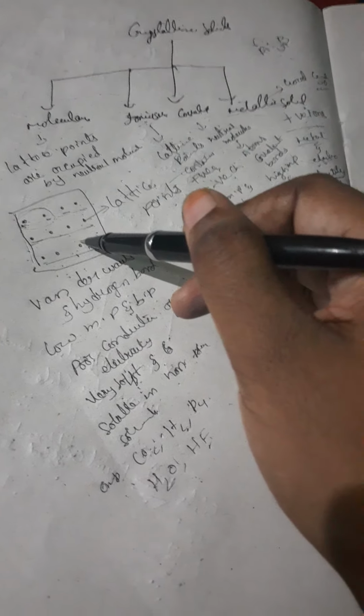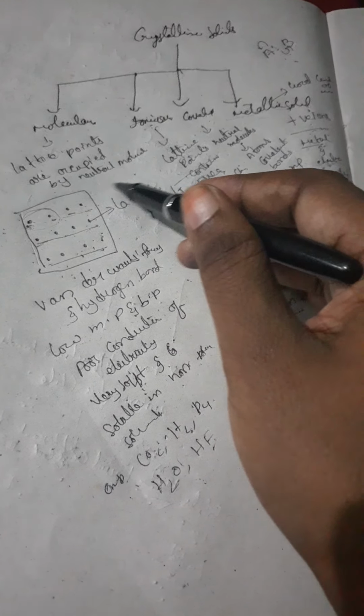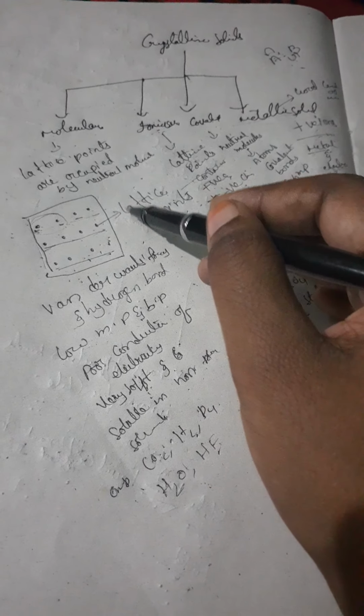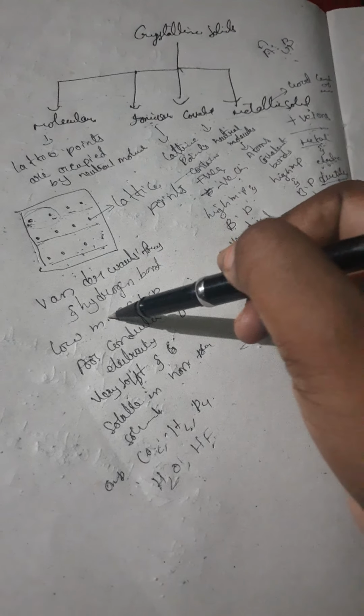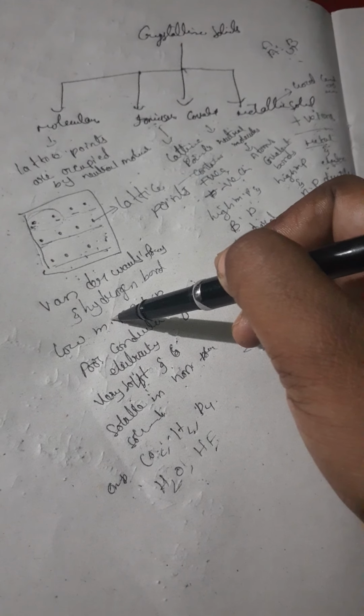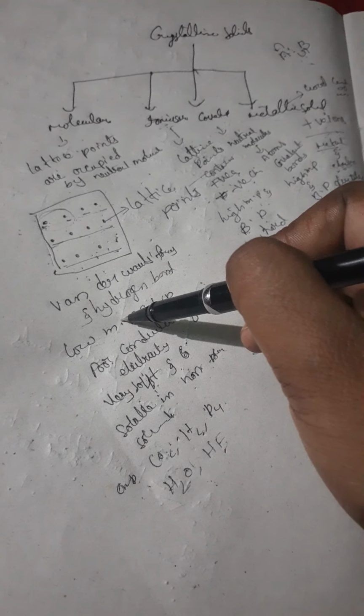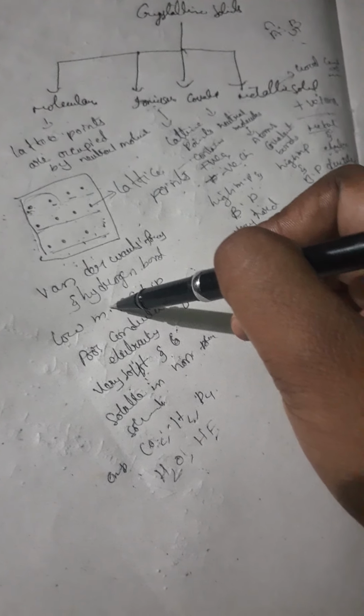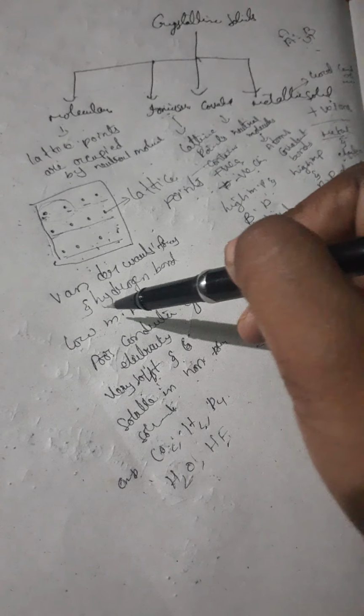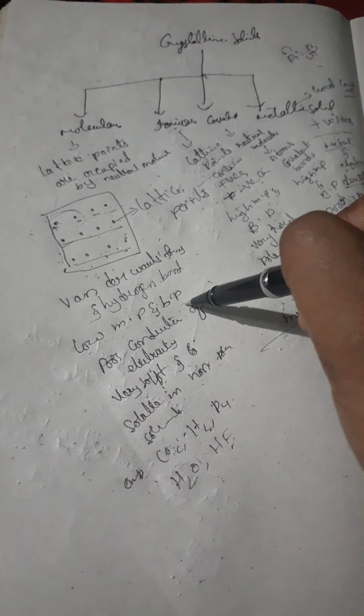That is why the lattice points are occupied by neutral molecules. It is also very hard. Of course, crystalline solids have an orderly arranged plane surface and a sharp melting point, but here it has only a low melting point.